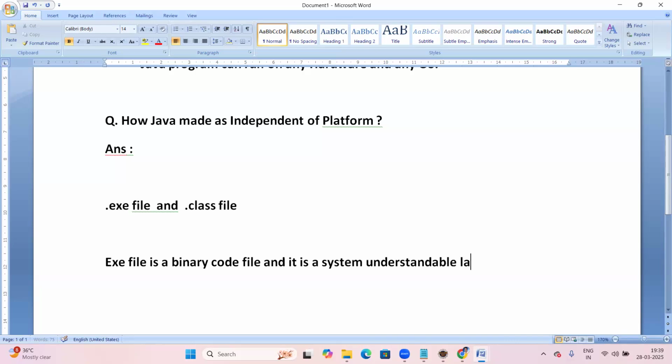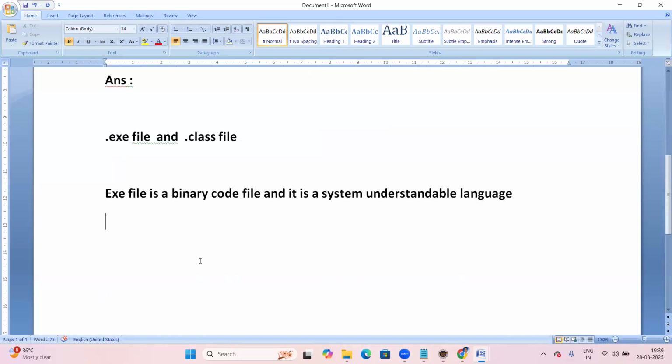It's a processor understandable language. Okay, fine. An exe file is a binary code file and it's a system understandable language.